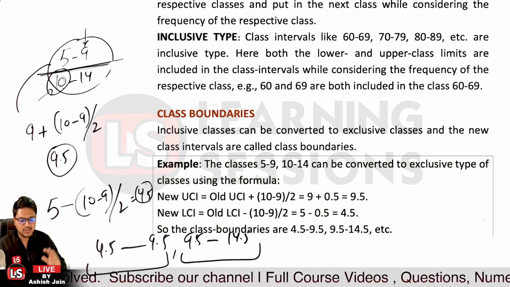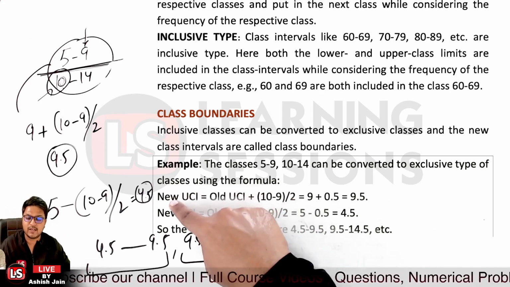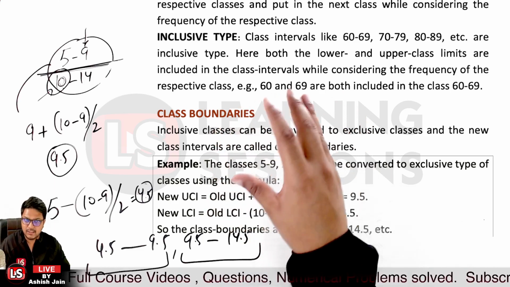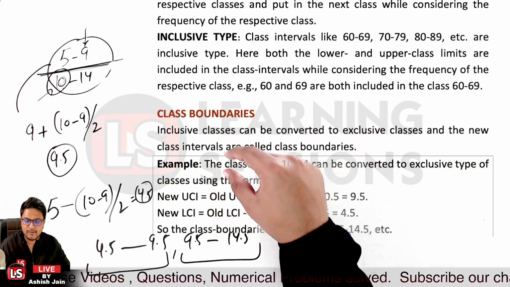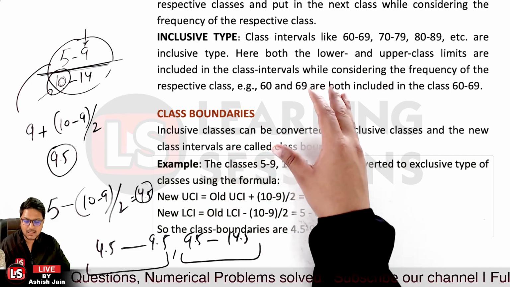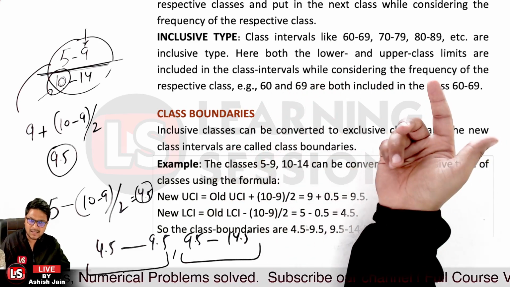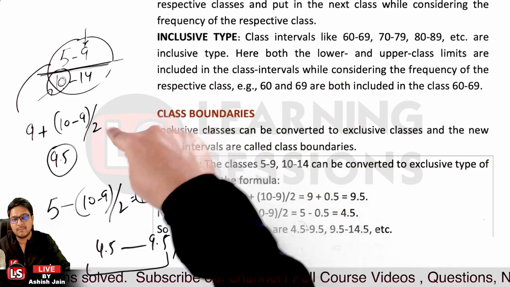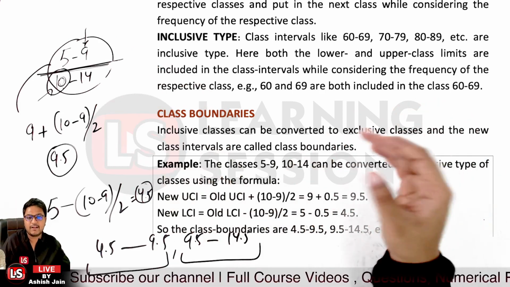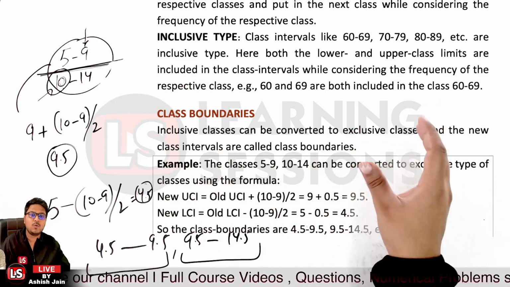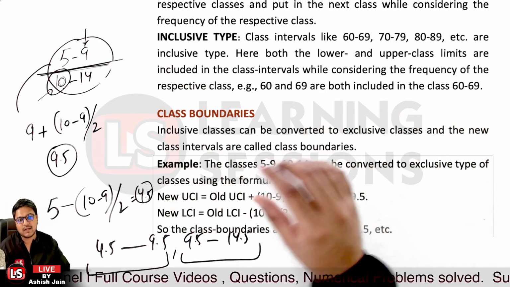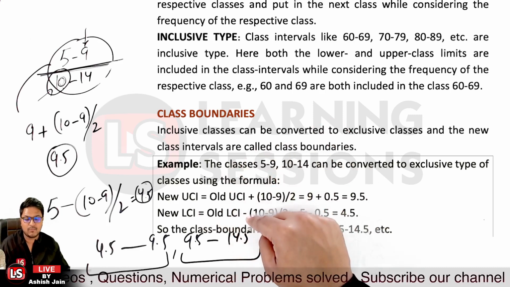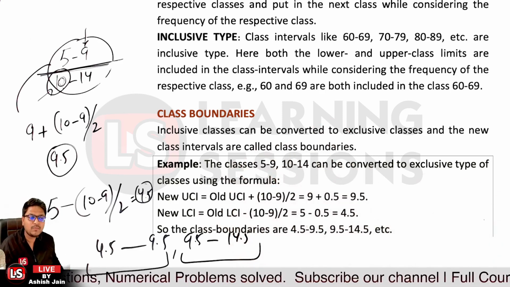So simply you just need to memorize one thing. First of all, you have to find the new upper class interval, which will be equal to the old upper class interval plus the lower class interval of the next class minus the old upper class interval of the previous class, that is 10 minus 9, and further divided by 2. That's the new upper class interval. In the same way you can calculate the lower class interval, but for the lower class interval there will be a negative sign in between. That will give you the class boundaries.